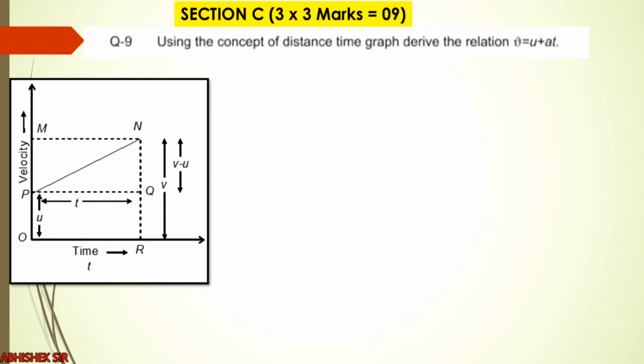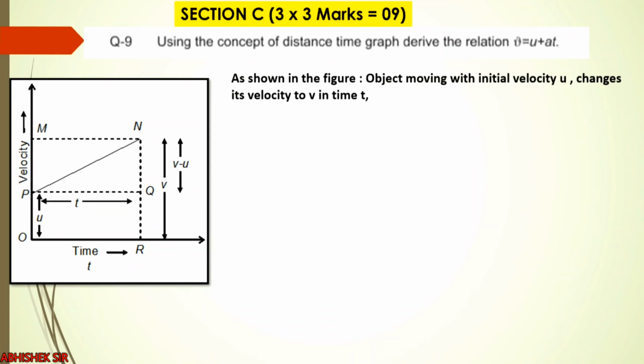Let us see what the graph shows. The graph is showing that the object is moving from P to N. At P, the velocity was u, initial velocity, and final velocity was v, right? So you see PN is the graph of the motion of this object, right? And below we have time, over here we have velocity. So now let us see how we will derive or generate this equation.